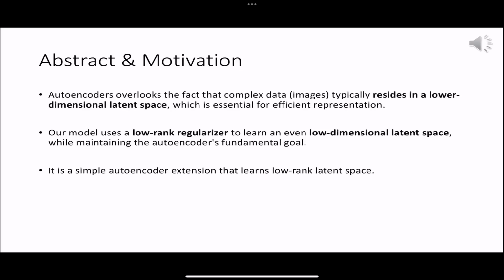A simple autoencoder maps data from the data space to the latent space and then reconstructs it back. Typically, the latent space is a low-dimensional vector space, with dimensions commonly set at 256, 512, or 1024 in literature. Let's take the example of a 1024-dimensional latent space. The 1024-dimensional latent vector actually occupies a smaller dimensional subspace within this expansive 1024-dimensional vector space. As a result, our model is designed to learn an even lower dimensional latent space where the latent vector actually lies. This approach is fundamental to achieving a more accurate representation of the data.